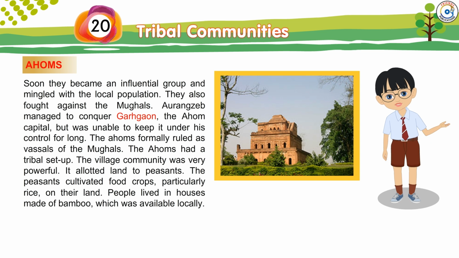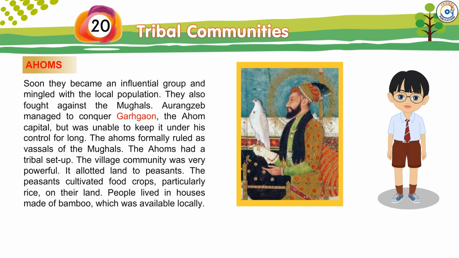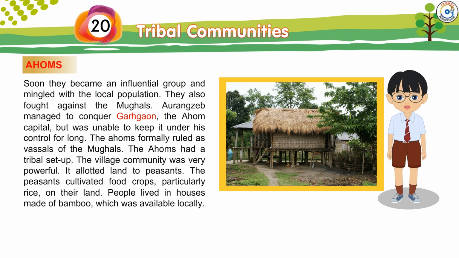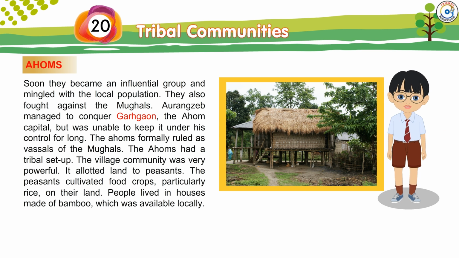They also fought against the Mughals. Aurangzeb managed to conquer Gadgaon, the Ahom capital, but was unable to keep it under his control for long. The Ahoms formerly ruled as vassals of the Mughals. The Ahoms had a tribal setup. The village community was very powerful. It allotted land to peasants. The peasants cultivated crops, particularly rice, on their land. People lived in houses made of bamboo, which was available locally.